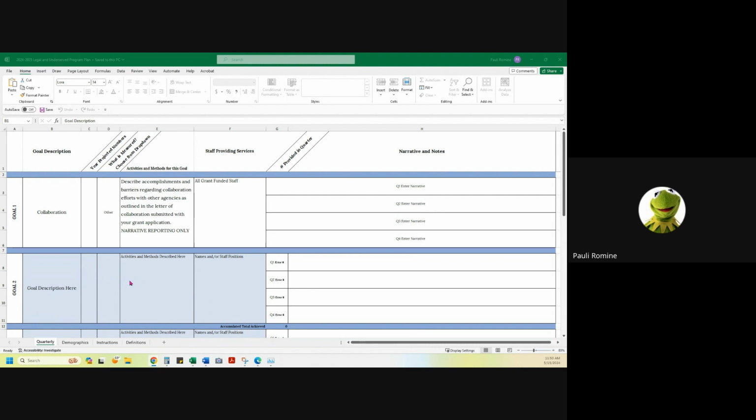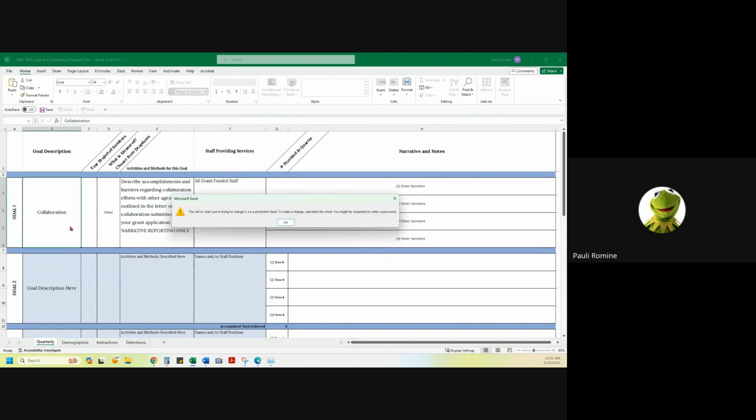Mostly this should look the same, but you'll notice that there is a goal already added for collaboration. You should recognize this from the instruction that was sent out. It's not an RFP, it's a collaboration. From the instructions that were sent out, we indicated that we would be adding this goal to every agency that UOVC allocates money to. So your collaboration goal has been added.